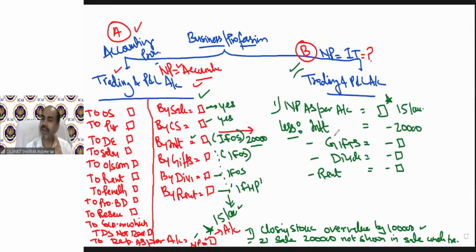Either you need to deduct an amount, or you need to add an amount, or you need not do anything. Like sale value, we did not do anything with sale, we did not do anything with closing stock. So either you add something, deduct something, or do nothing with some amount.